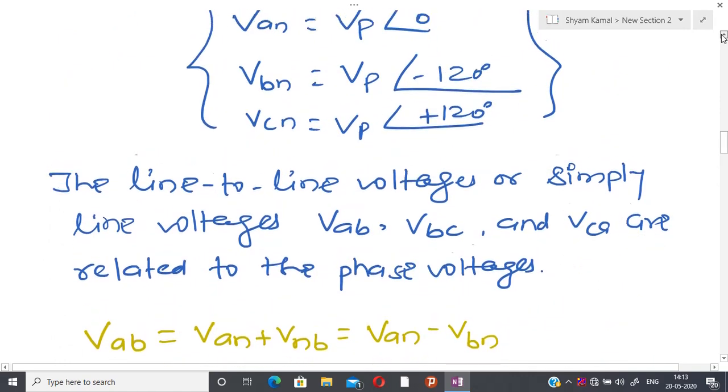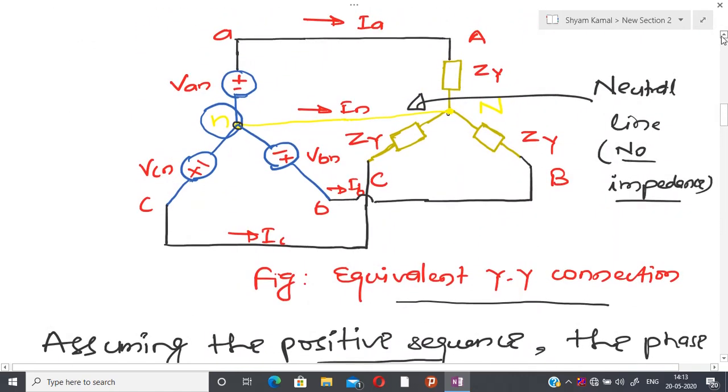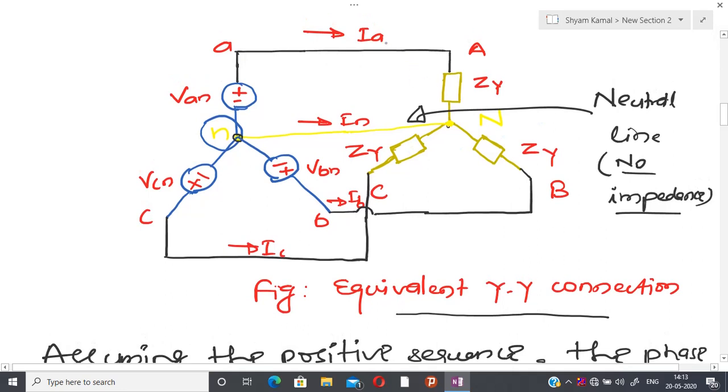What we have seen is the equivalent circuit. Now I have to calculate the value of IA, IB, IC and IN. If I apply Kirchhoff's voltage law in this particular loop N, then it is possible to show that IA is nothing but VAN by ZY.